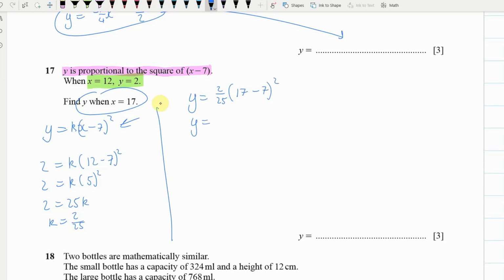So y is equal to 2 over 25. Now 17 minus 7 is 10, and 10 squared is 100 times 100. Cancel, cancel. One of those makes 4 of those, so then we get y is equal to 4 times 2, which is 8, and that's our answer.